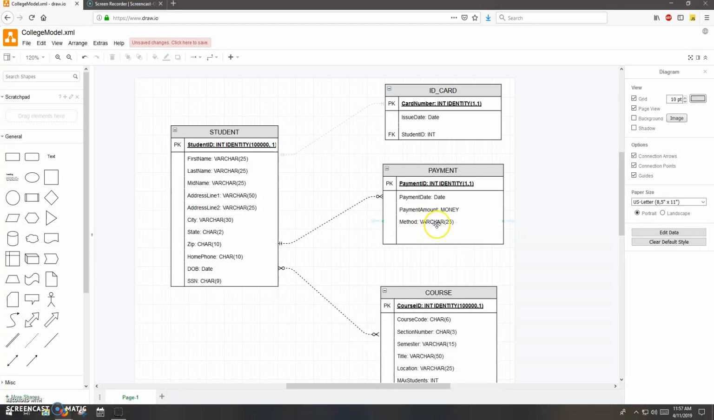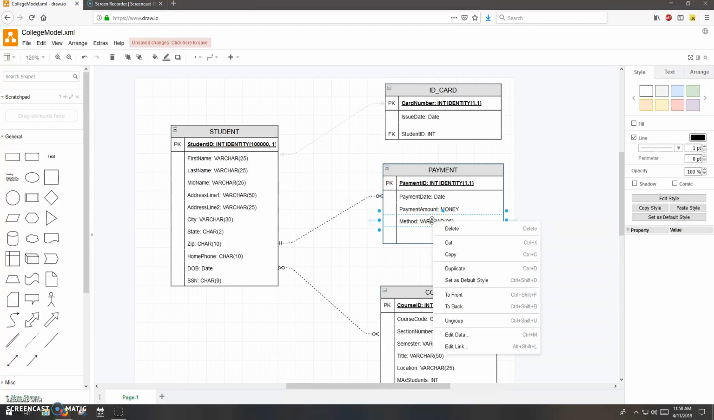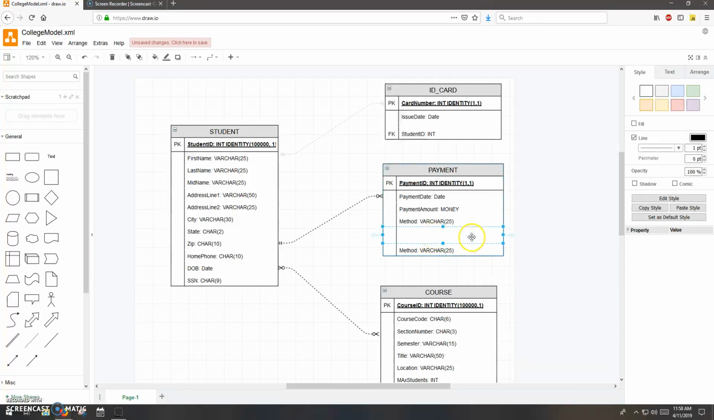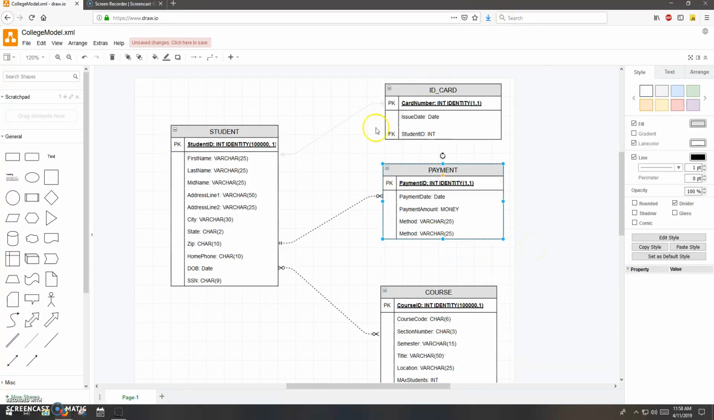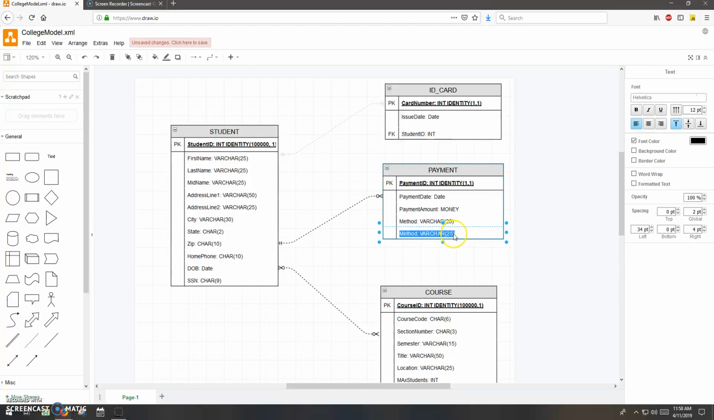I mentioned in the last video that probably the best way to duplicate a row is to right click and do a duplicate. And it's okay if you have some extra space in there. But here, okay, so this will be the student ID entity.